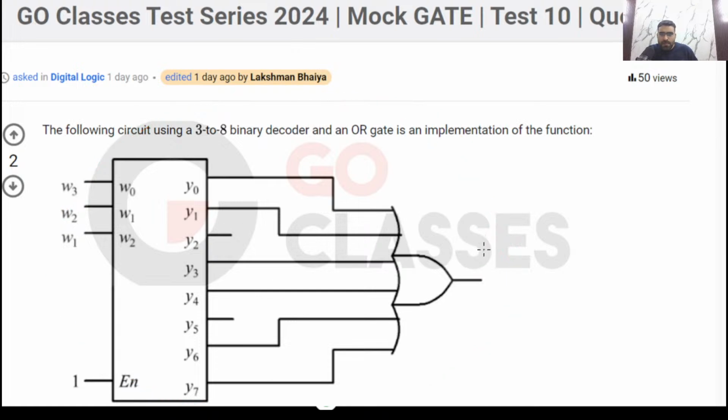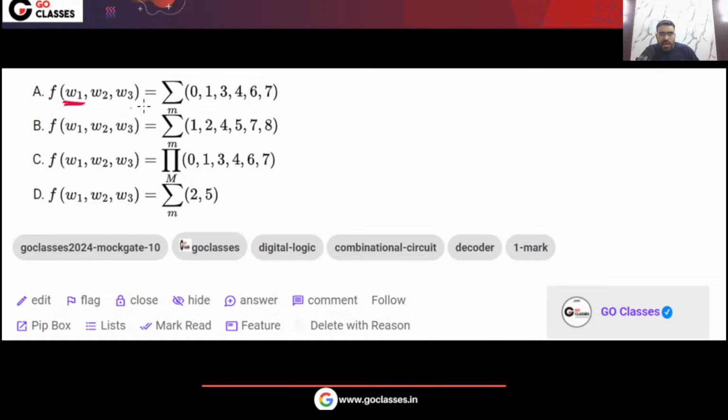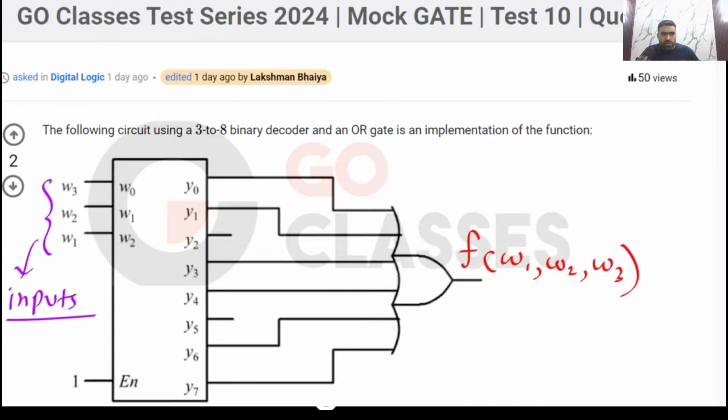So let's solve it. You can see this circuit. We want to find out what function is implemented. W1, W2, W3 are the inputs, remember? These are the inputs. In all the options you can easily notice that W1 is the MSB. So we are writing W1 here because W1 is the MSB.